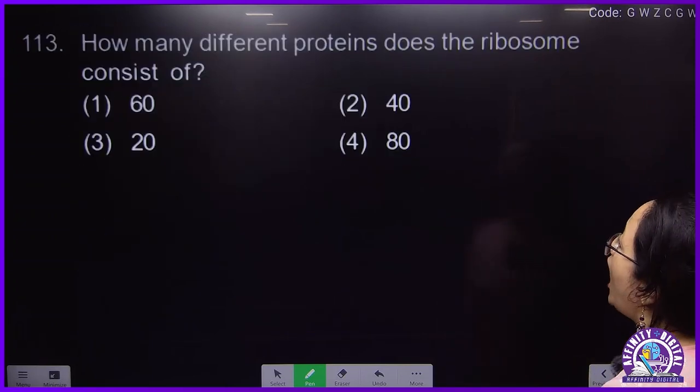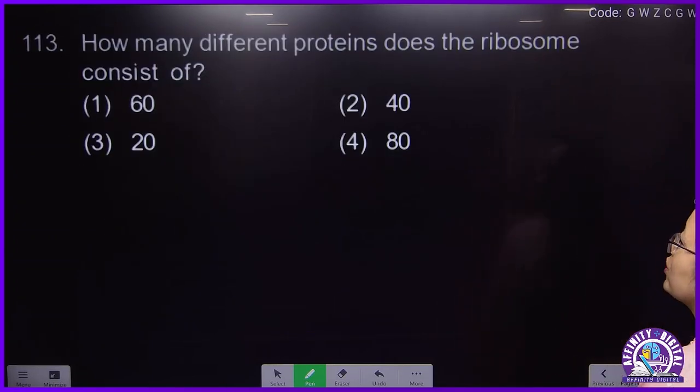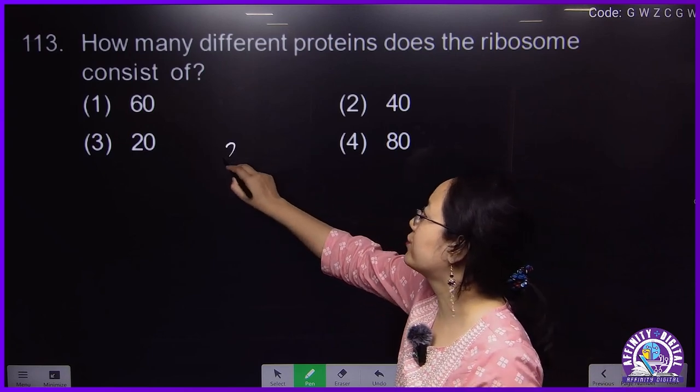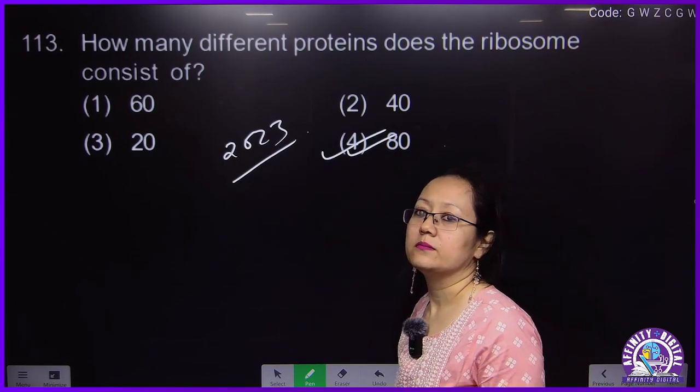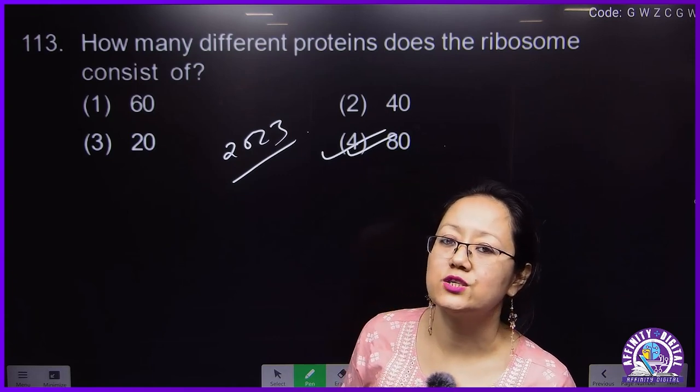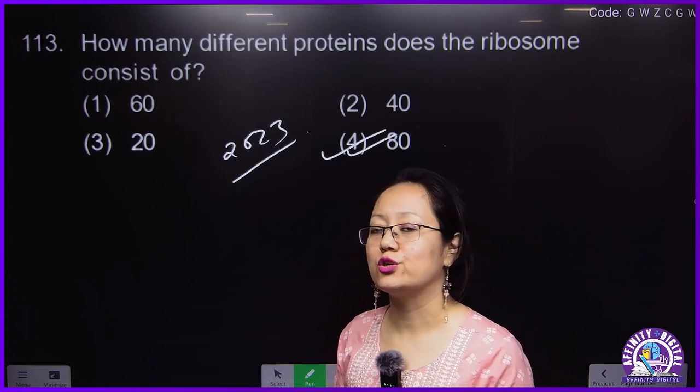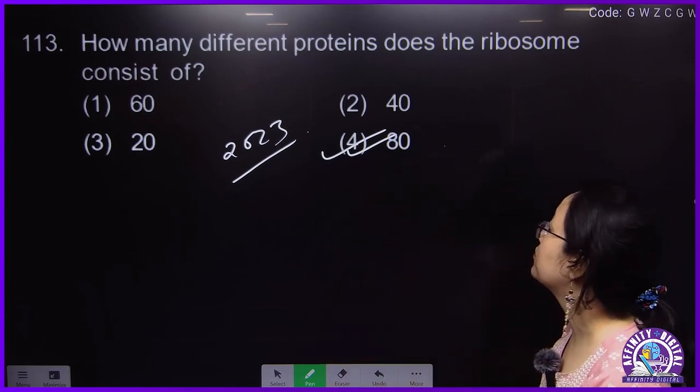Next. How many different proteins does the ribosome consist of? This is a 2023 question. This is directly given in the molecular basis of inheritance, in the translation part. So it should consist of 80 different proteins.